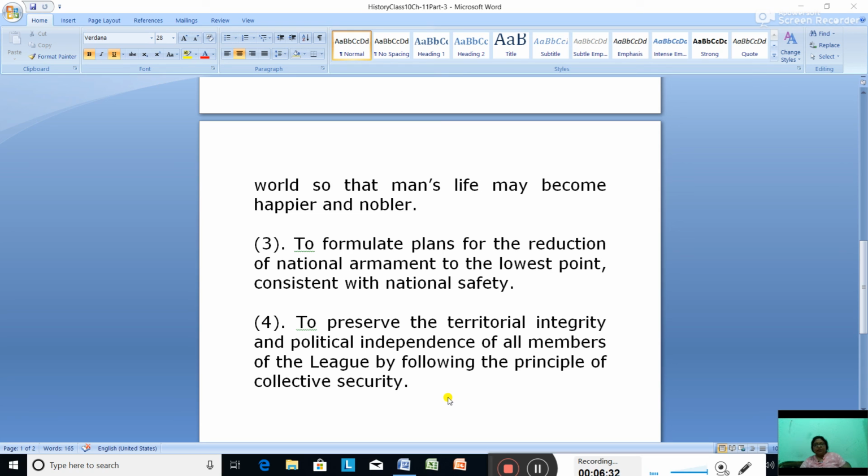So we completed the chapter. Learn the formation of the League of Nations and the objectives of the League of Nations.